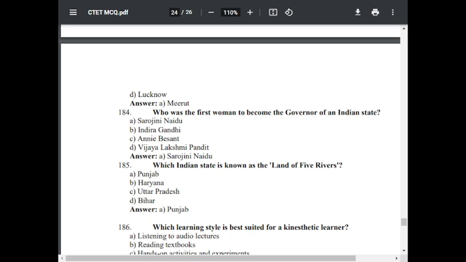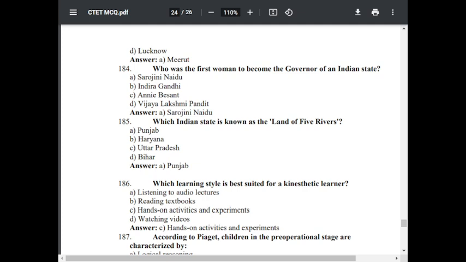Question number 185. Which Indian state is known as the Land of Five Rivers? Option A Punjab, option B Haryana, option C Uttar Pradesh, option D Bihar. The correct answer is A Punjab.